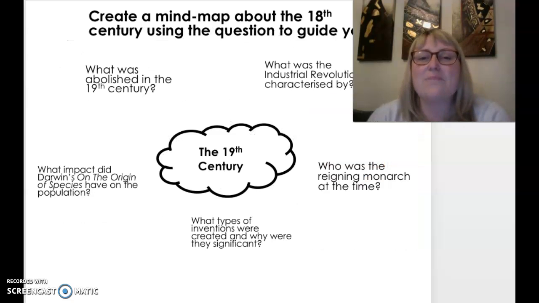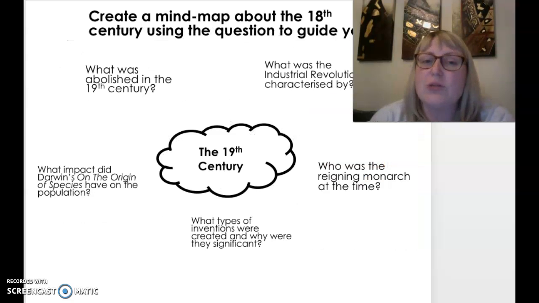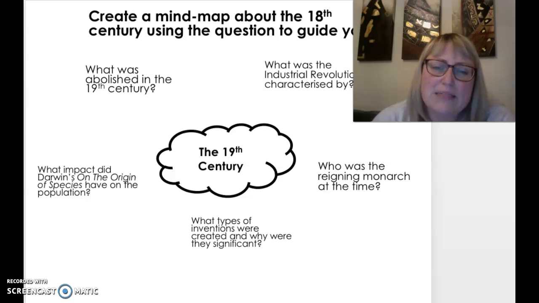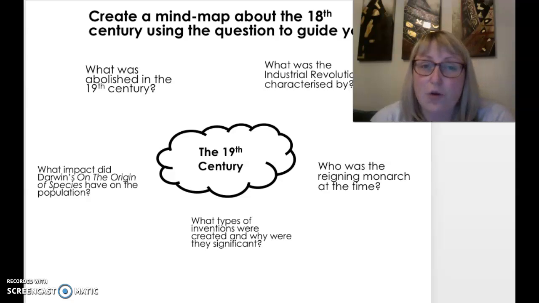With all of that in mind, then, your next task is to do this. I want you to create a mind map about the 18th century using the questions surrounding the bubble in the middle there to help guide you, all right, as to the sort of information that you should be including. Questions such as what was abolished in the 19th century? What was the Industrial Revolution characterised by? Who was the reigning monarch at the time? What types of inventions were created and why were they significant? And what impact did Darwin's On the Origin of Species have on the population?